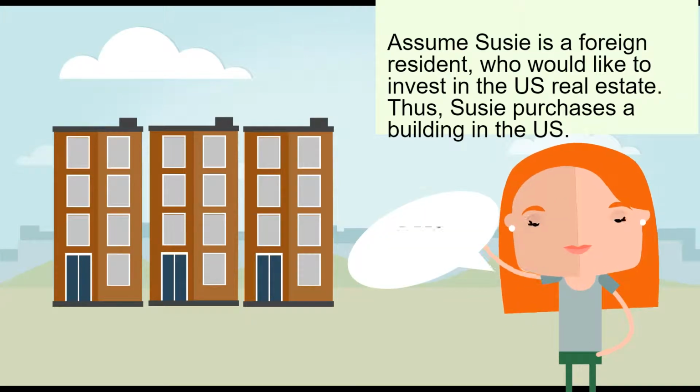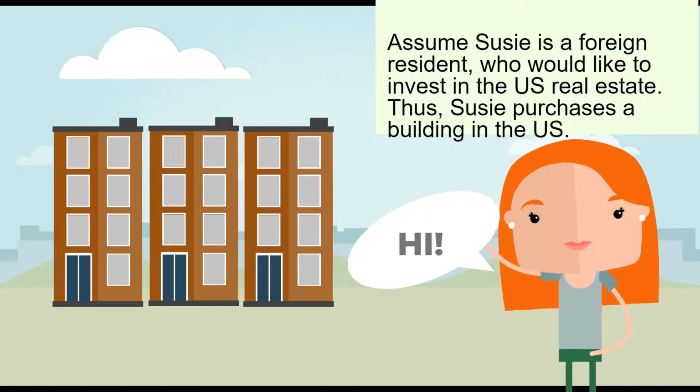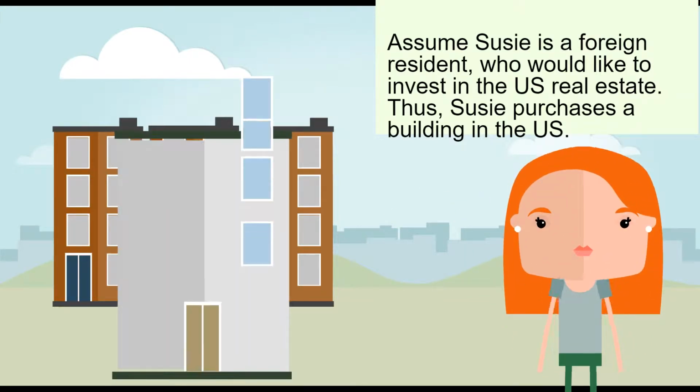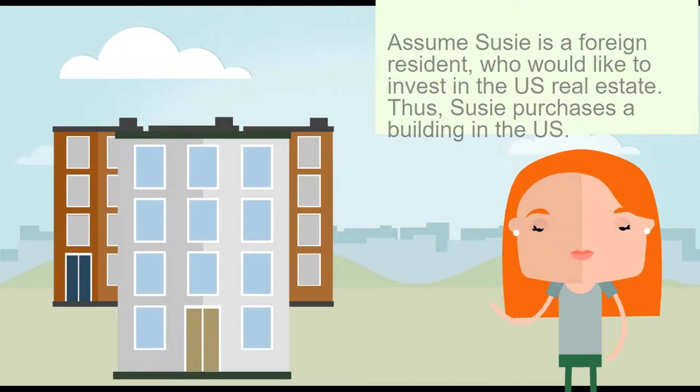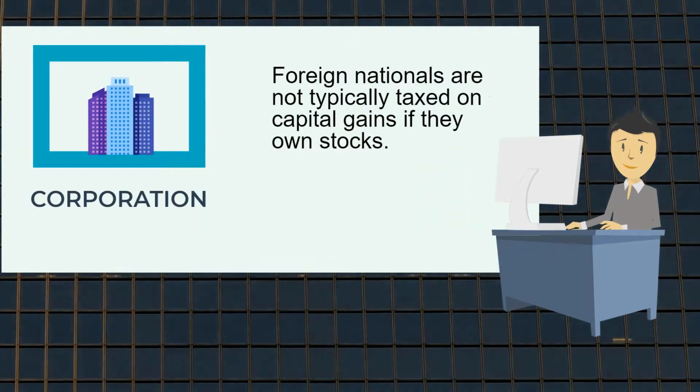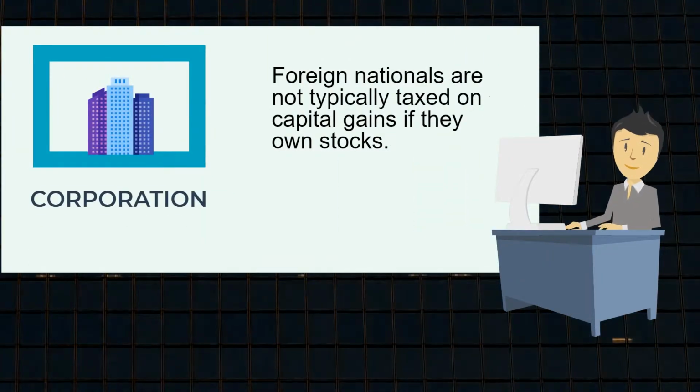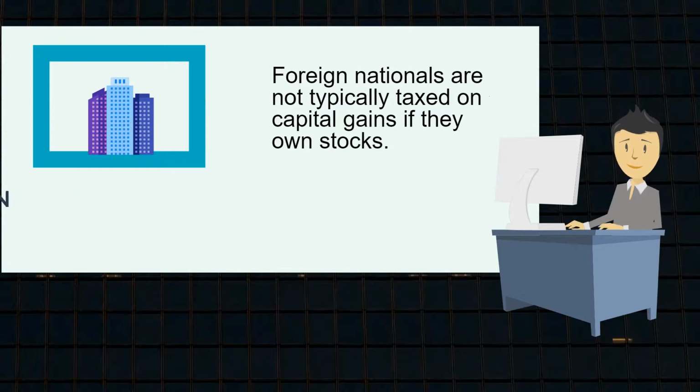Assume Susie is a foreign resident who would like to invest in the U.S. real estate. So Susie purchases a building. Susie spoke to a tax professional who informed her that foreign nationals are not typically taxed on capital gains if they own stocks. Thus Susie sets up a U.S. corporation, Susie's Co., to hold the building.